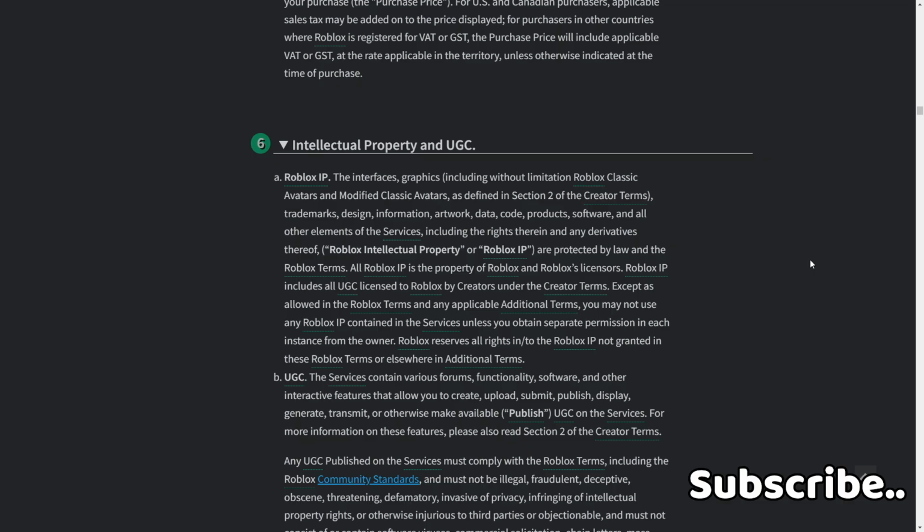Roblox IP is protected by law, and the Roblox IP is the property of Roblox and Roblox's licensors. Roblox IP includes all UGC licensed to Roblox by creators under the Creator Terms. Except as allowed in the Roblox terms or any applicable additional terms, you may not use any Roblox IP contained in the services unless you obtain a separate permission in each instance from the owner. Roblox reserves all rights in the Roblox IP not granted in these Roblox terms or elsewhere in the additional terms.